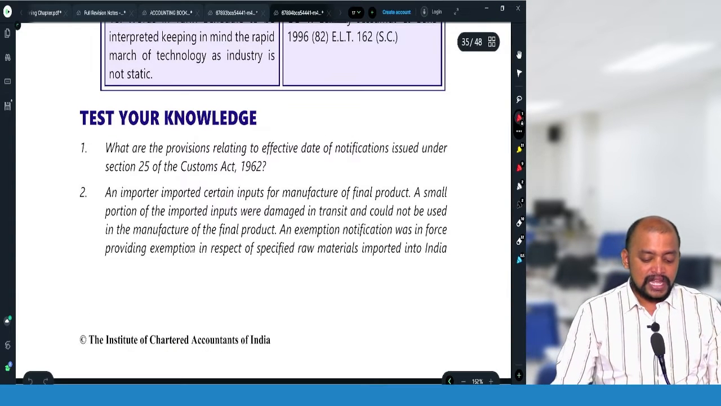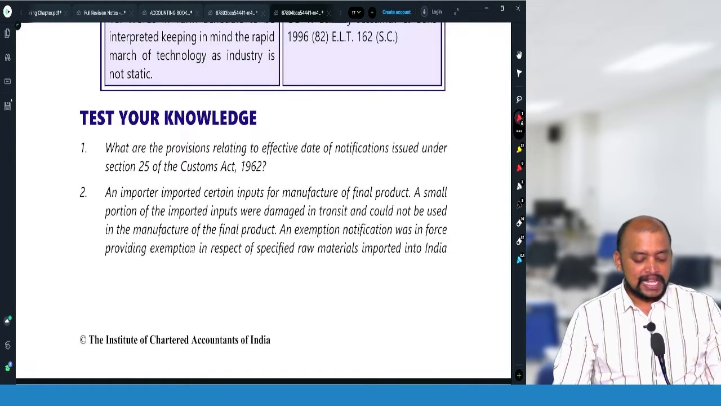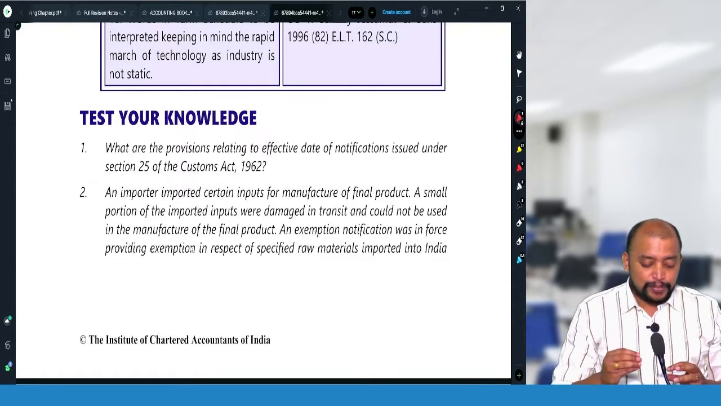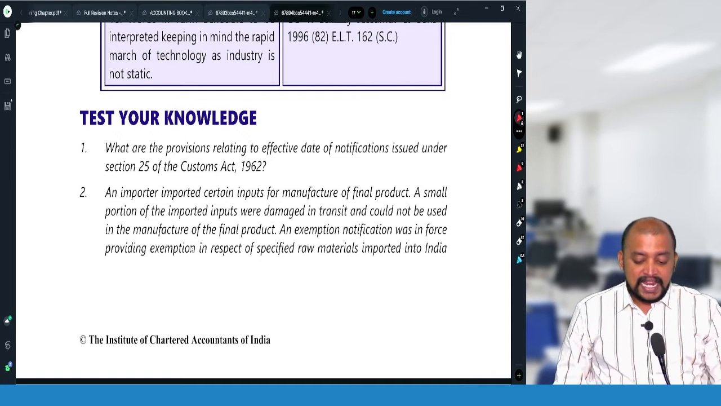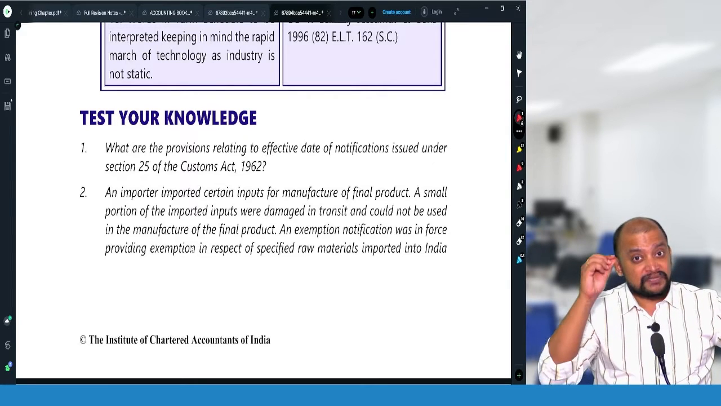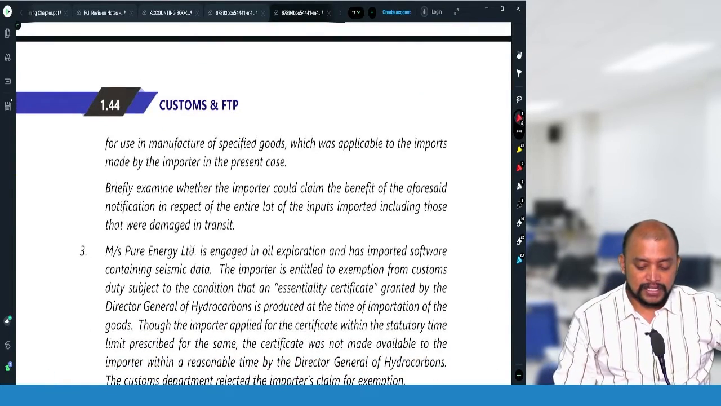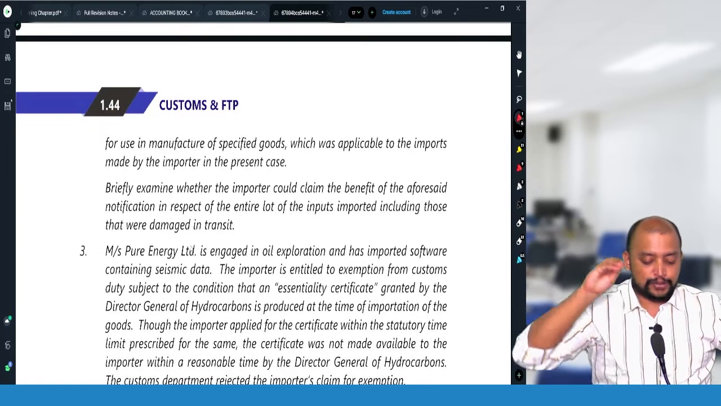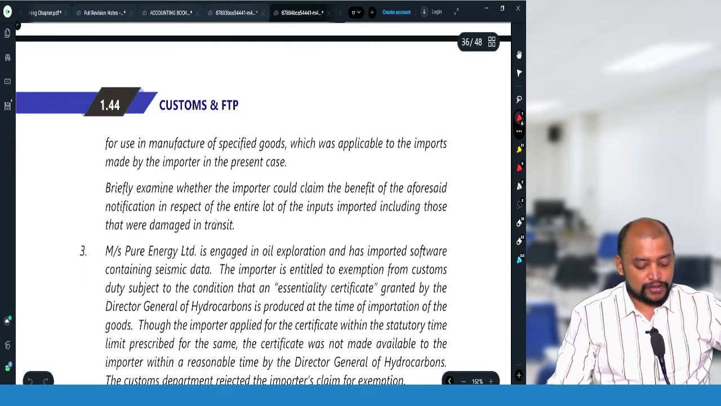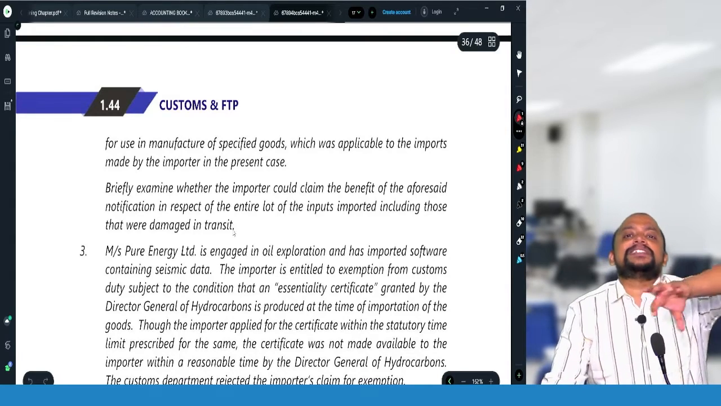Then the second question: an importer imported certain inputs for manufacture of a final product. A small portion of the imported inputs were damaged in transit and could not be used in the manufacture of the final product. An exemption notification was in force, providing exemption in respect of specified raw materials imported into India for use in the manufacture of specified goods, which was applicable to the imports made by the importer in the present case. Briefly examine whether the importer could claim the benefit of the aforesaid notification in respect of the entire lot of inputs imported, including those damaged in transit.